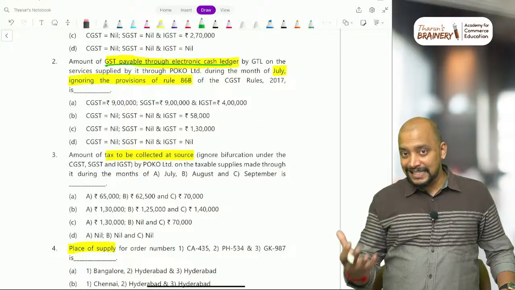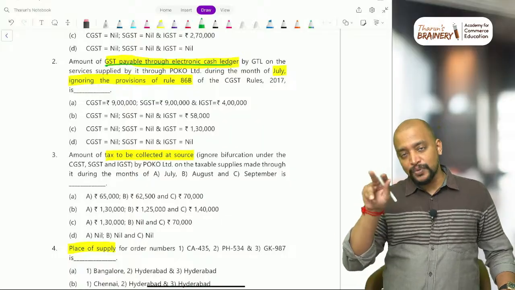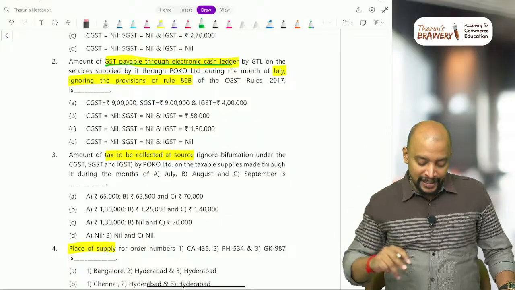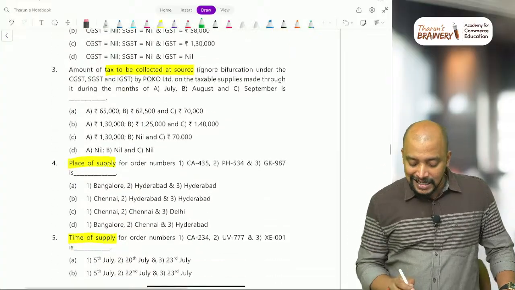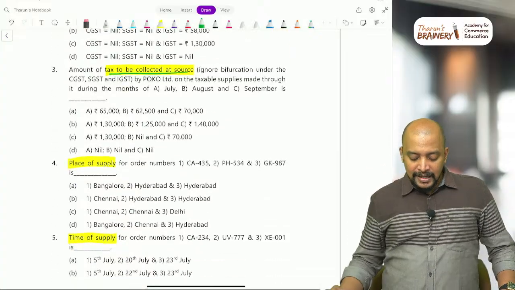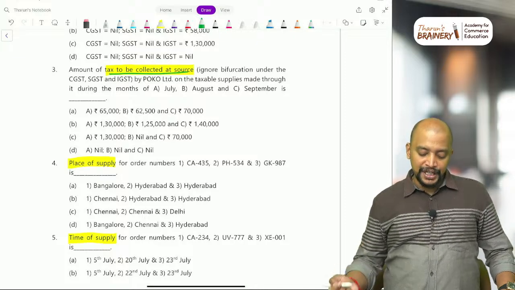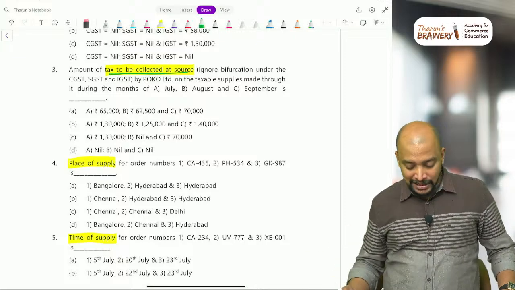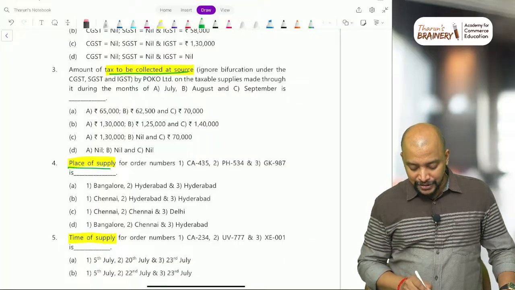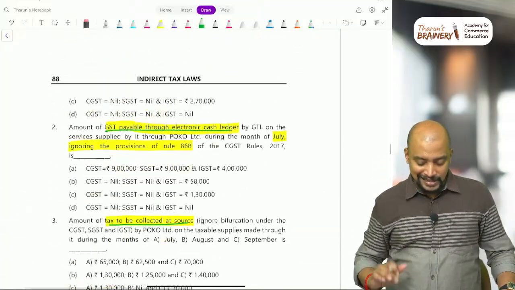How much is their GST liability? POCO is one e-commerce operator. Then the amount of TCS by POCO Limited on the taxable supplies made through it during the months of July, August and September. Then there is one question related to place of supply and time of supply. Okay, these are the MCQs.